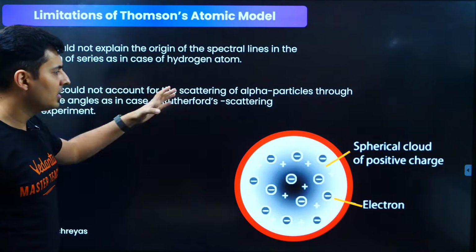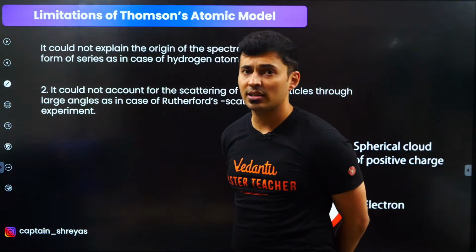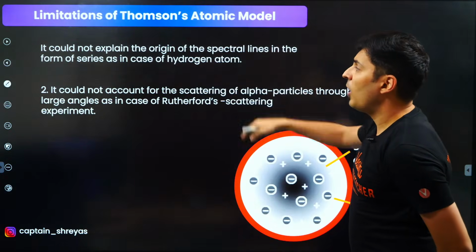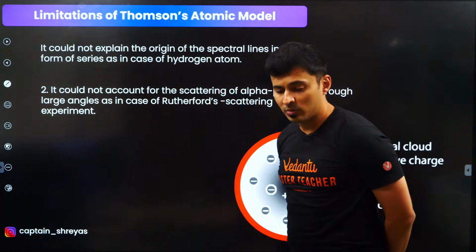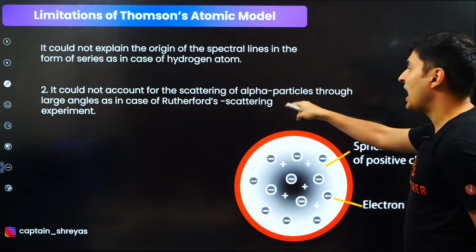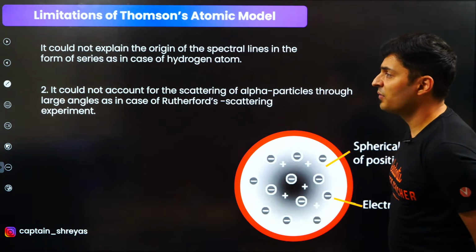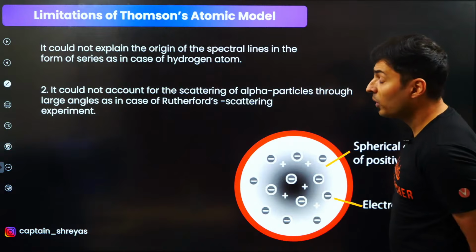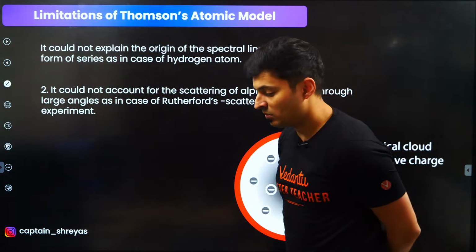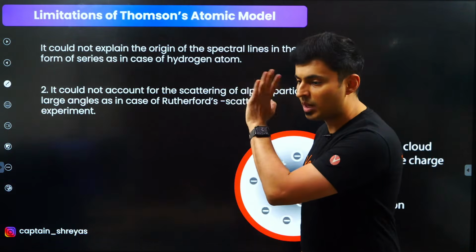What was the problem in his theory, guys? The problem was he could not explain why the spectral lines are coming, just like it happens when the teacher is asking viva questions. Explain why there are spectral lines in the form of series as in the case of the hydrogen atom. Thomson was like, I don't know, ma'am. Sorry, ma'am. Then the teacher was like, it could not even account for the scattering of alpha particles in Rutherford's gold foil experiment. Why is it not able to account? Thomson was like, sorry ma'am, I don't know. So then gone. Thomson's theory, tata, bye.